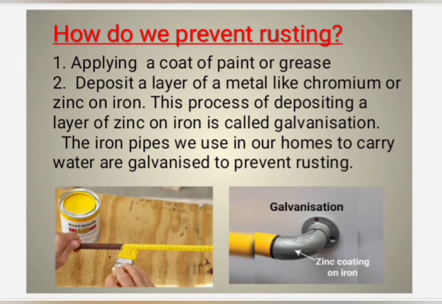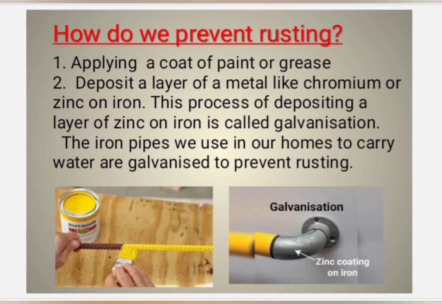What is rust? The new substance deposited on the surface of iron due to the reaction between moisture, oxygen and iron is called rust, and this process is known as rusting.